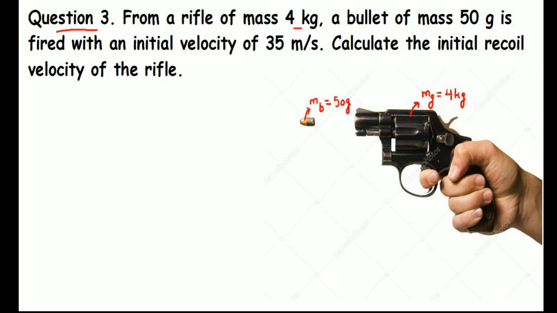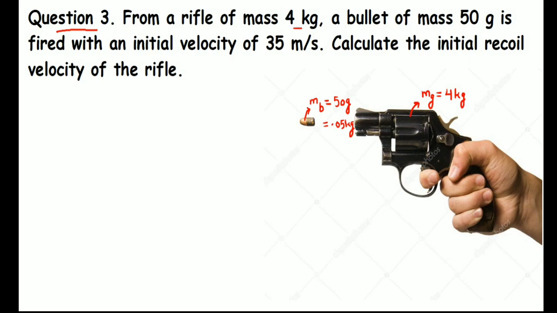Gram is not a standard unit, so we can write the mass of the bullet in terms of kg as 0.5 kg. Correct?